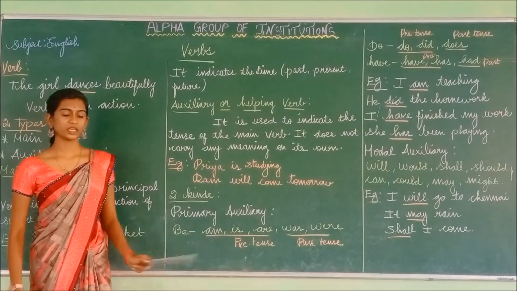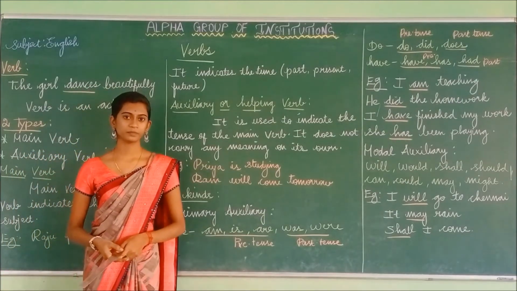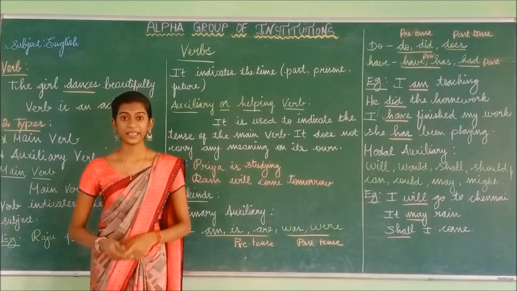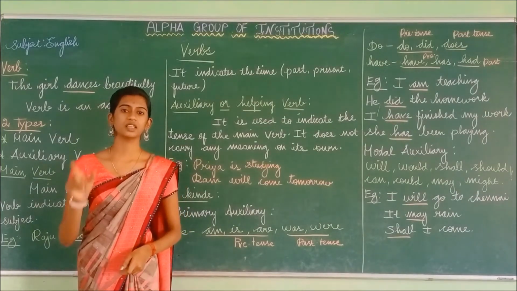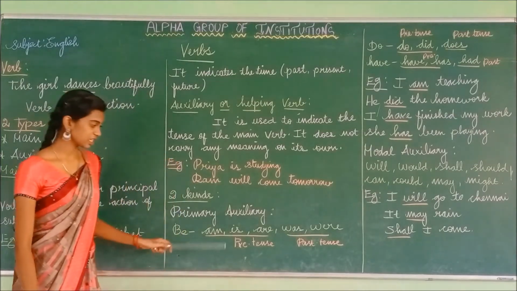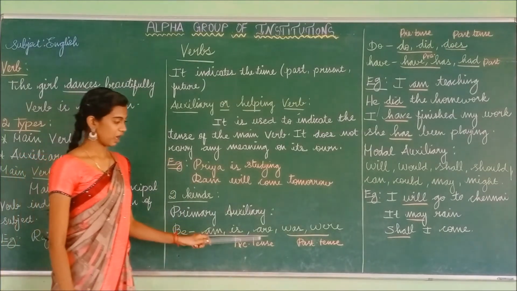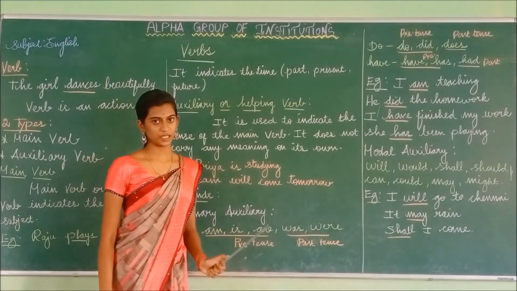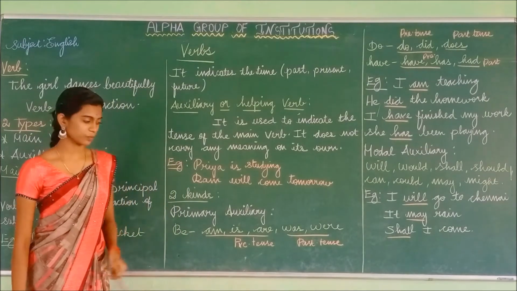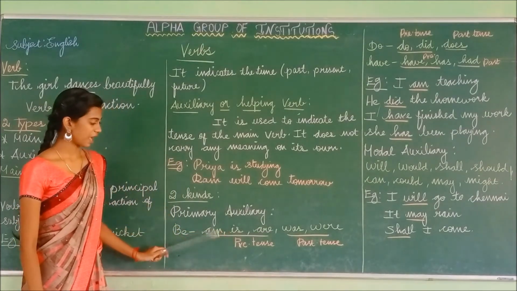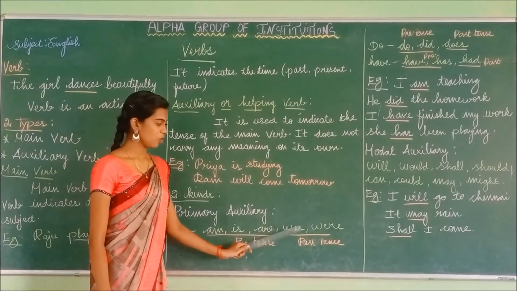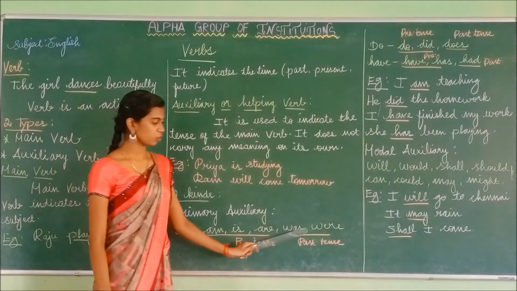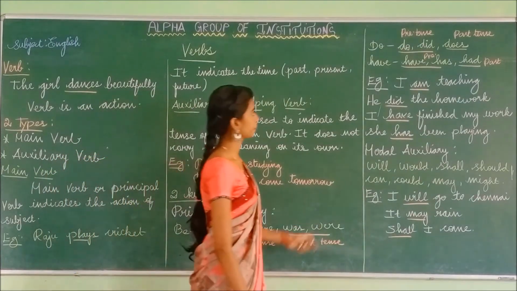First one, am. Try a sentence of your own. What are you doing? You are listening. So what am I doing? I am teaching. That am is the be verb. Likewise, he is playing. They are reading. She was listening to music. They were playing. So we can make sentences by using these be verbs: am, is, are, was, were. Am, is, are are present tense, and was, were are past tense.